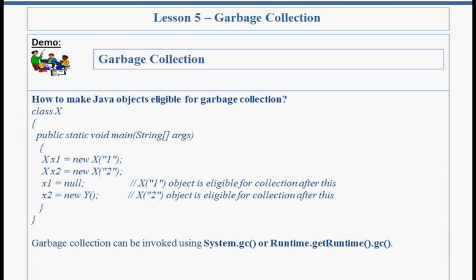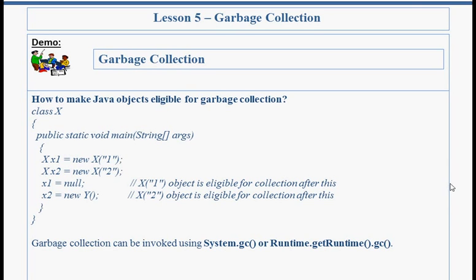And there are two ways we can make Java objects eligible for garbage collection. First, explicitly set the reference variable that refers to the object to null. Second, reassign the reference variable that points to the object to refer to another object.